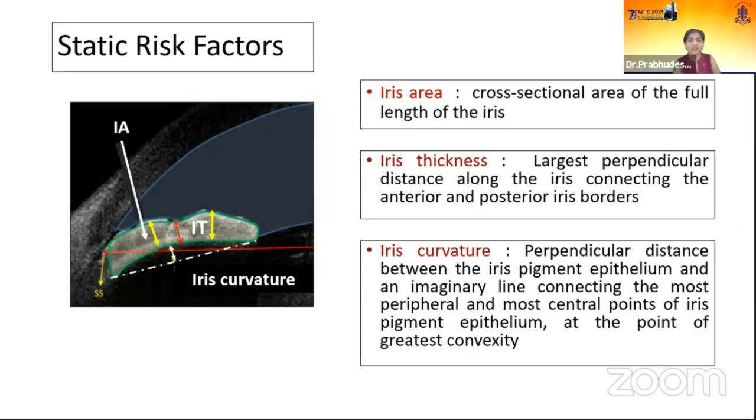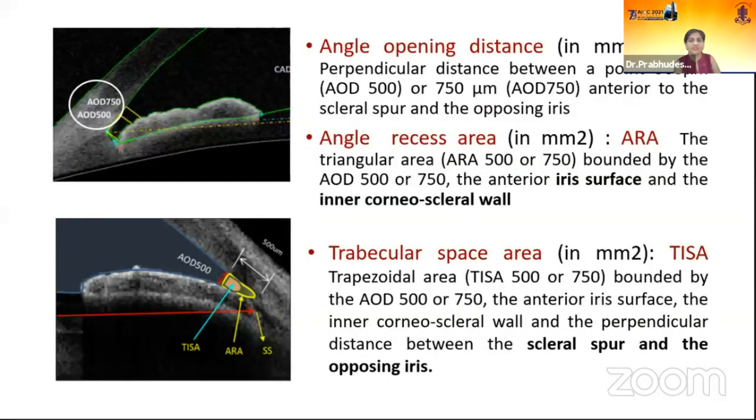So next is angle opening distance, in millimeters. This is measured from a point on the anterior chamber angle, from the scleral spur to the opposing iris. Angle recess area, also ARA 500 and 750, is bounded by the anterior iris surface and the inferior inner corneoscleral wall. Next is TISA, the trapezoidal area 500 or 750, bounded by the AOD 500 or 750, the anterior iris surface, the inner corneoscleral wall, and a perpendicular distance between the scleral spur and the opposing iris. So these are also important.